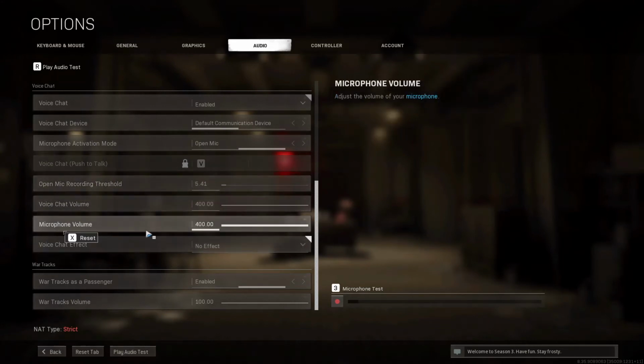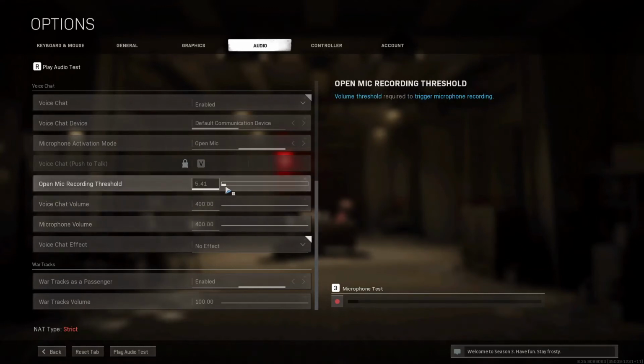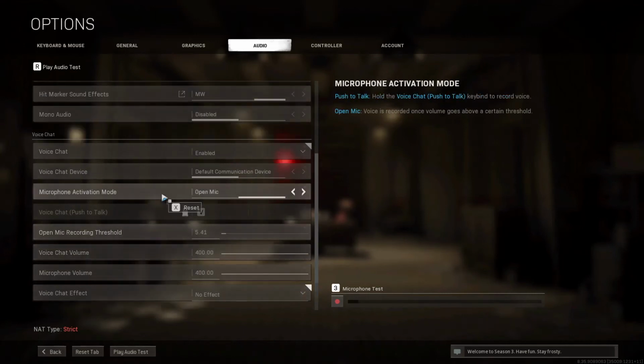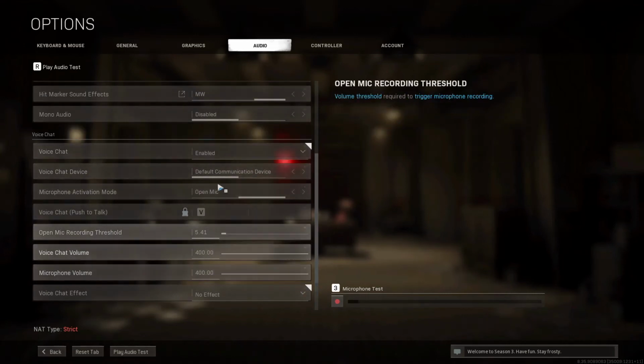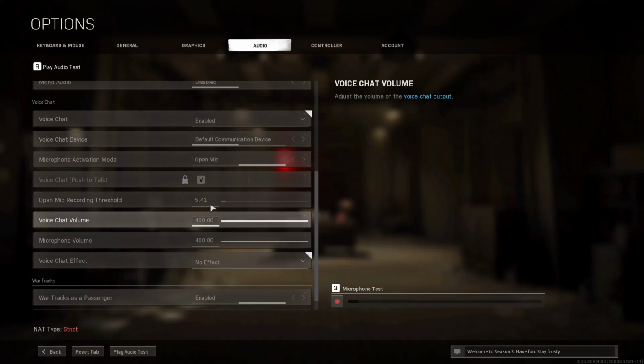And right where it says microphone volume, I boosted it all the way up, but I don't know, that's just how my mic is. I have a Samson G-Track Pro, and I had to boost it all the way up in order for that to work and for people to hear me clearly. So yeah, basically that's it. You don't have to do anything else. Make sure you have all of this set the way it's supposed to be as well.